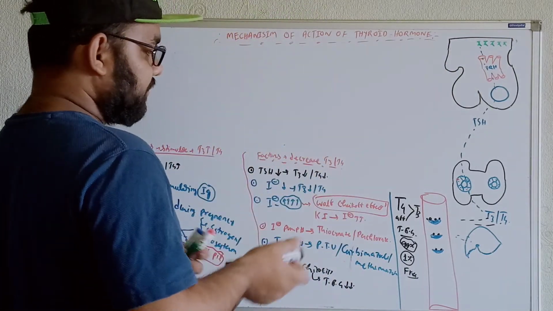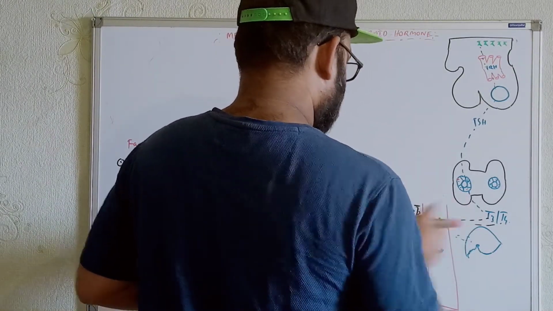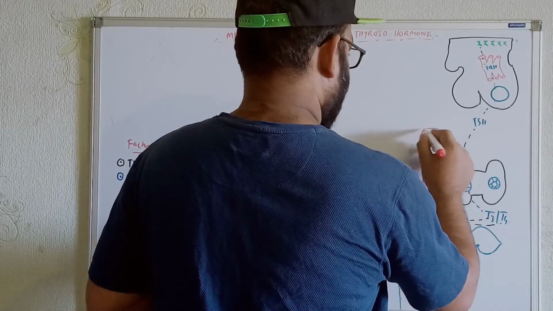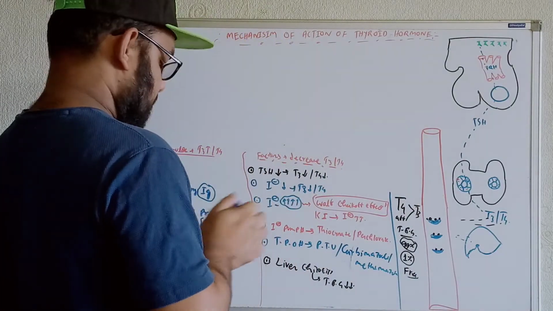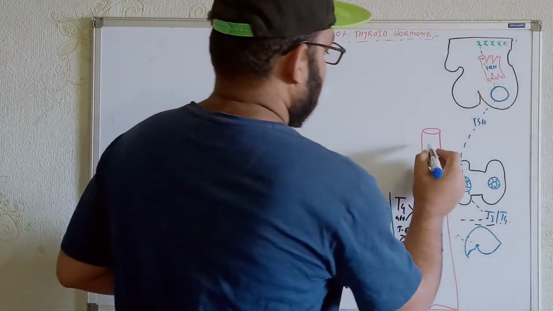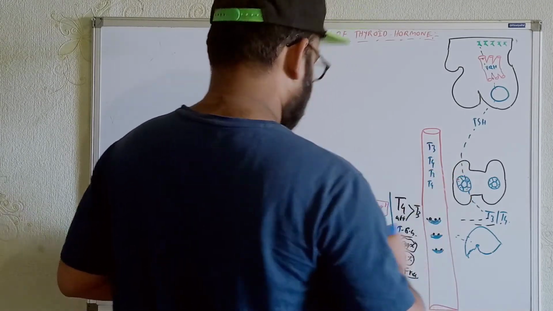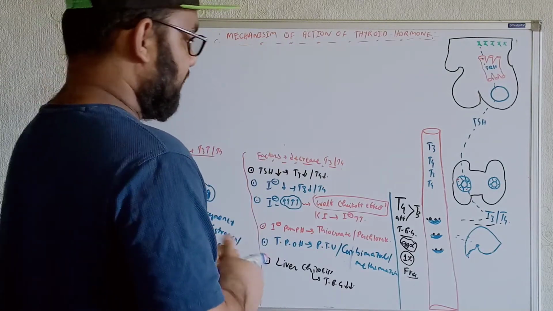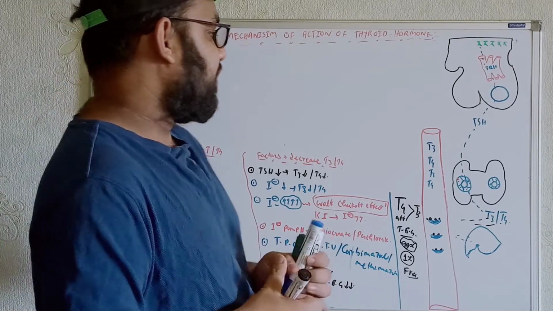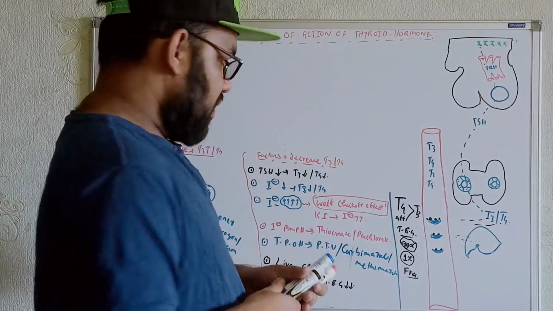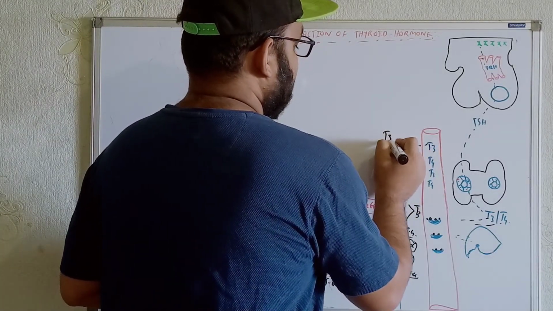Okay, for example, I'm just enlarging these portions, the circulatory system. Here we already got the T3 and T4. As we know, T4 is not biologically active, so there is the presence of one kind of enzyme known as 5' monodeiodinase. It will remove one more iodine from the T4, and the T4 will be converted into T3.